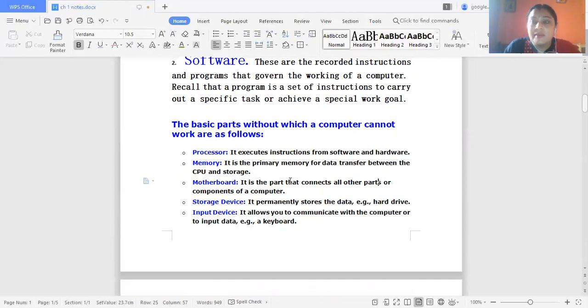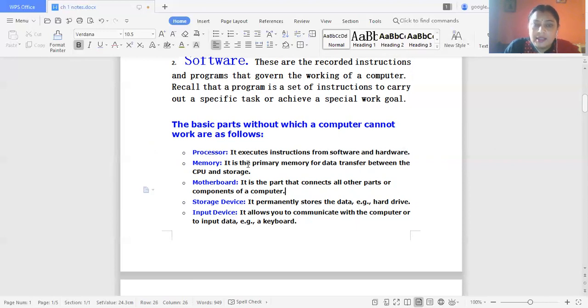These are the basic units of a computer system. Processor means CPU, central processing unit, and it executes instructions from the software and hardware.